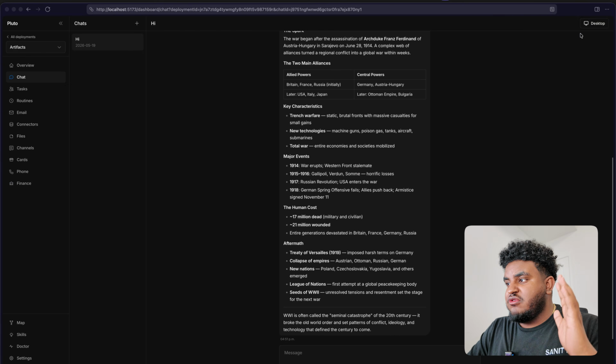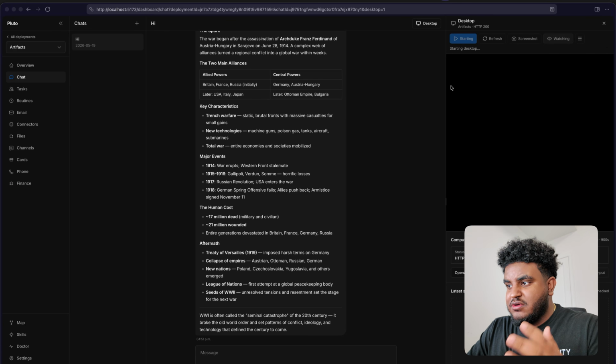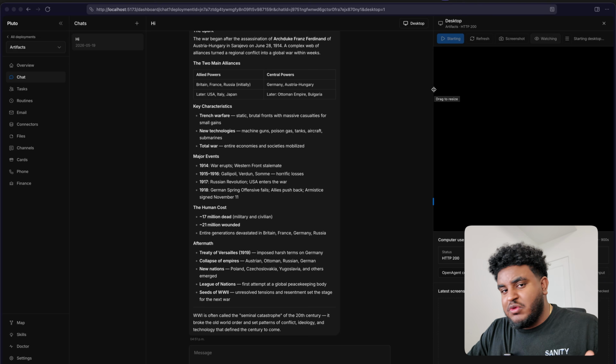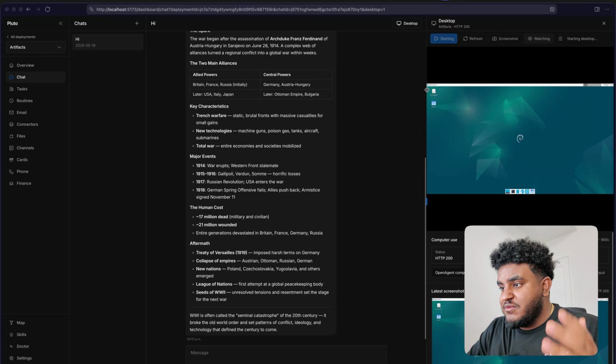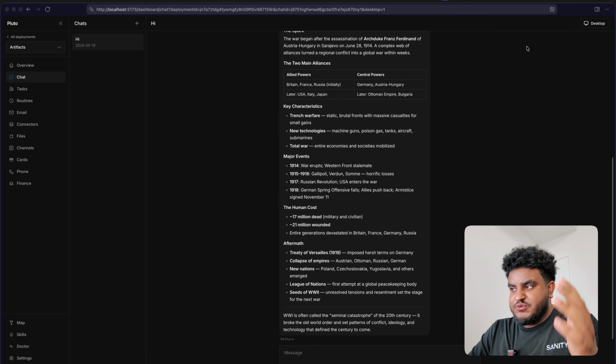And when we go to chat, every agent has its own dedicated computer, right? Right now we have Linux machines. Soon we might be able to give access to Mac machines or Windows machines, but right now we have Linux. So this is all pretty cool. This is Pluto in a nutshell.